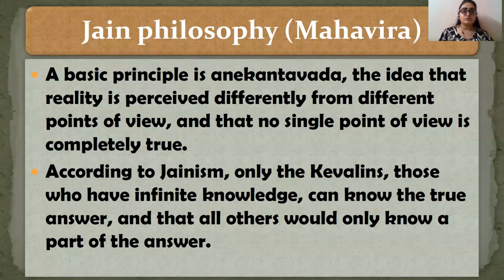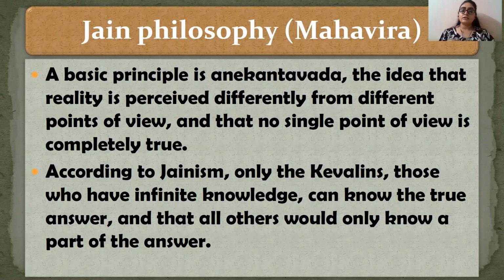And the third unorthodox school of philosophy is the Jain philosophy, of which the main proponent is Mahavira. So the basic principle is Anekantavada. Anekantavada is a principle related to Jain philosophy. Now, what is this Anekantavada? It is the idea that reality is perceived differently from different points of view, and that no single point of view is completely true.